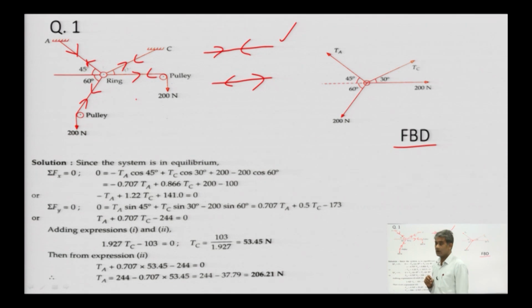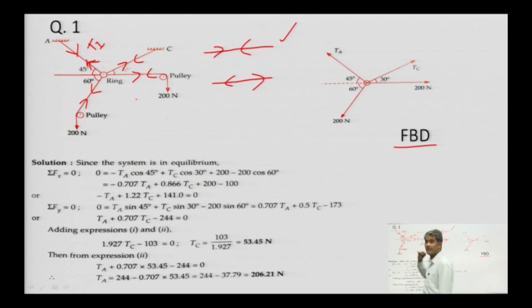What will be the magnitude of the tensions? Suppose this value is T1. Then this value will be T1 and this value will also be T1. Both are acting at the same point, but in opposite directions.